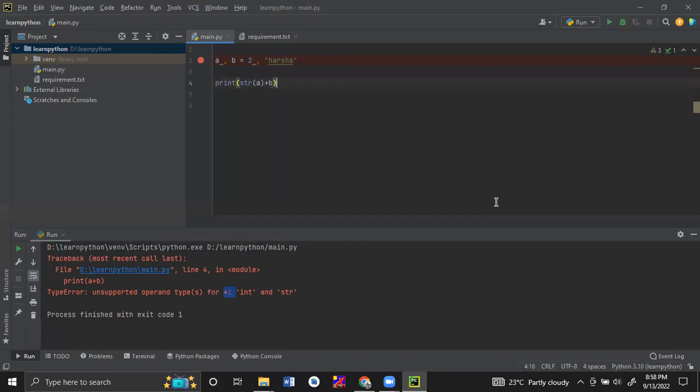So 2000 is a number. It is a whole number. Okay. So on that numbers we can do addition, subtraction, multiplication, everything. So that number we call an integer number. In the programming language, we mention the integer number. So also we have a floating number. Floating numbers we call for the fraction value.